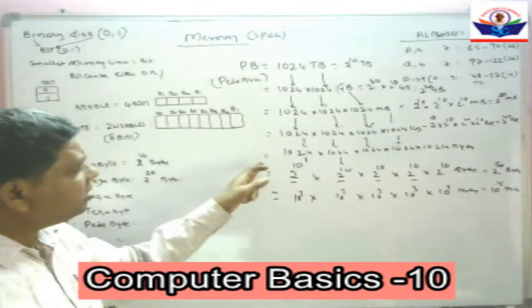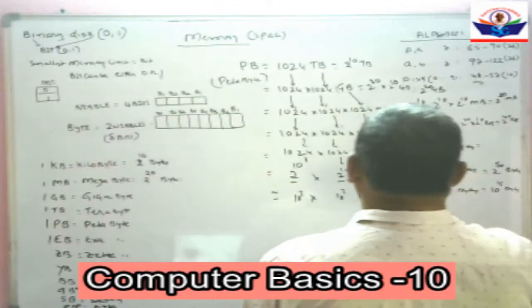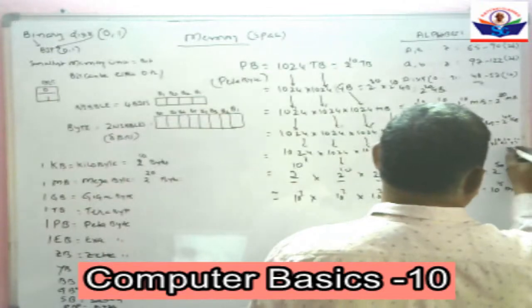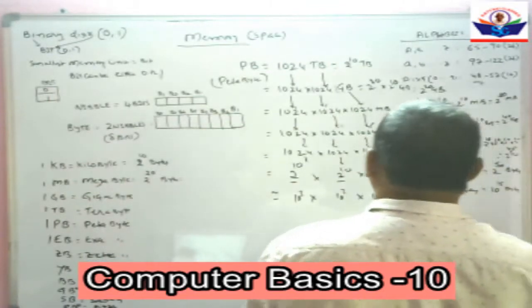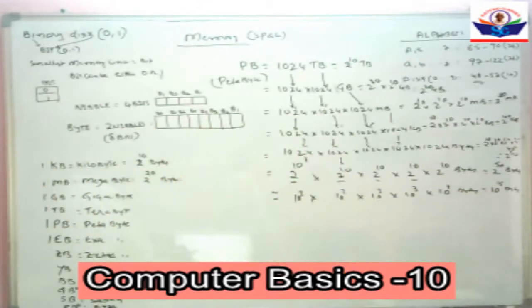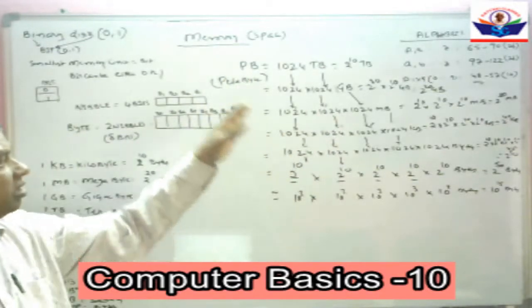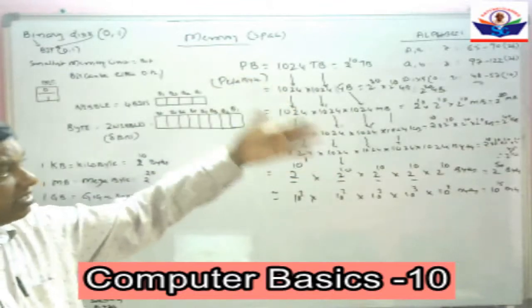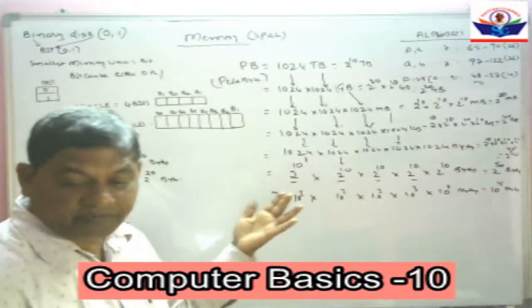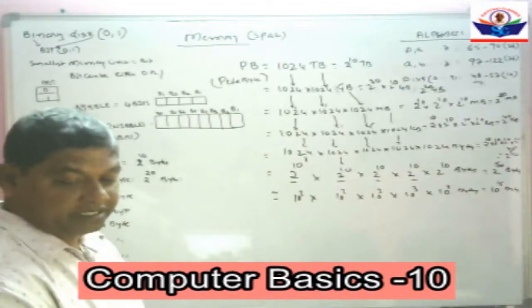So 1 petabyte is equal to how many bytes? 2 to the power of 10 five times, that is 2 to the power of 50 bytes. So 1 petabyte can be written out in so many ways. We can represent it in terabytes, gigabytes, megabytes, kilobytes, and bytes. Even in bits also. 1 byte has 8 bits, so in place of byte, we can write 8 bits.